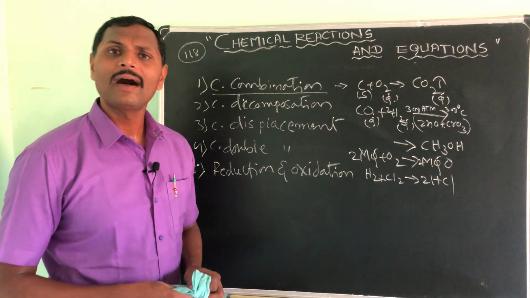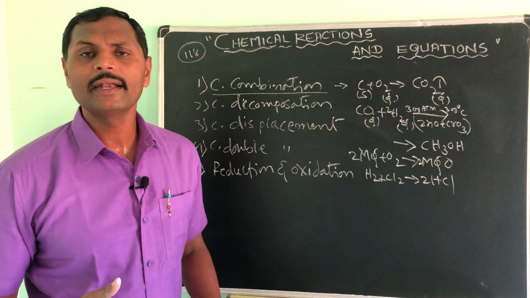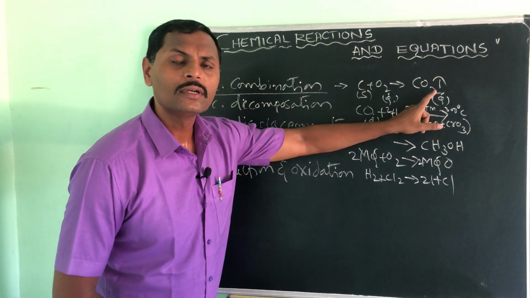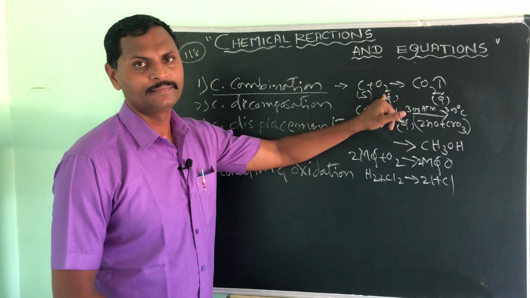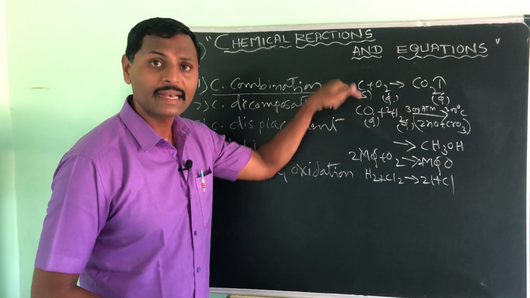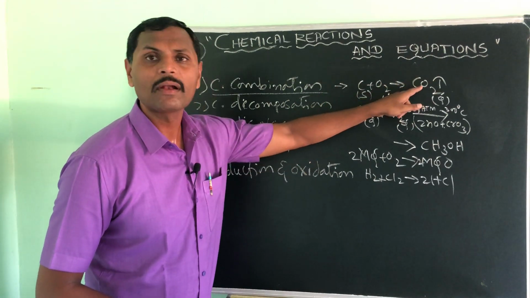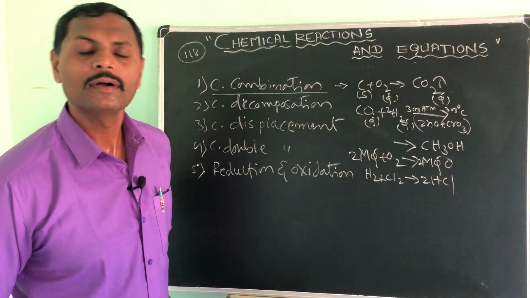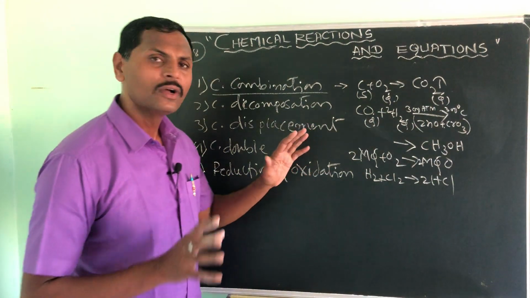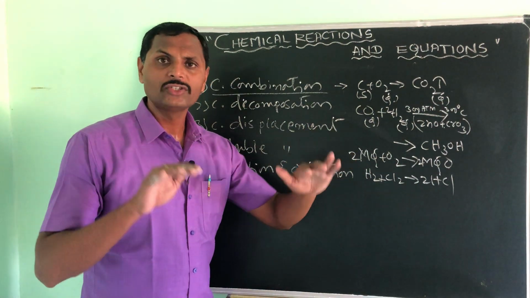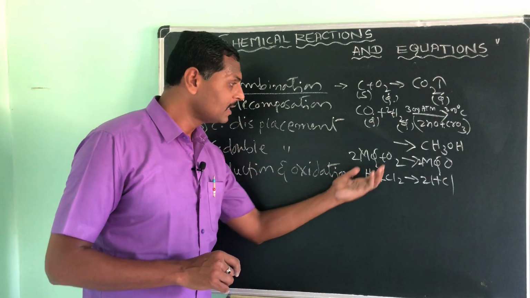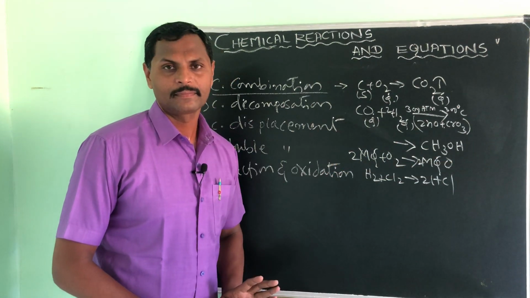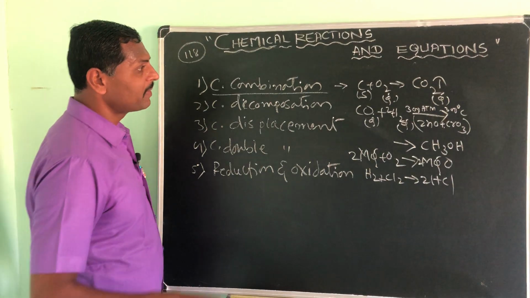That means mass cannot be created and cannot be destroyed. Here, the number of atoms present in the reactants should be equal to the number of atoms present in the products. That is called the law of conservation of mass. So, we have to see that the chemical reaction should be balanced. The number of atoms present on the reactant side should be equal to the number of atoms present on the product side. Understood? Okay.